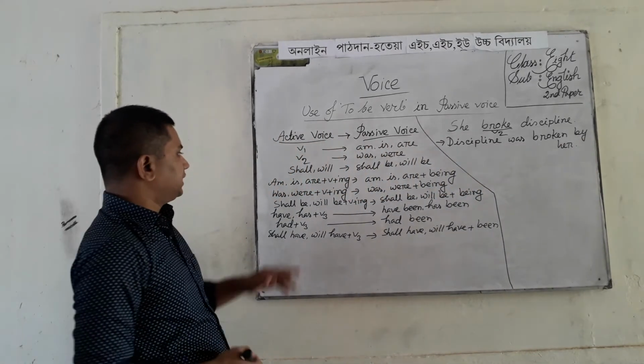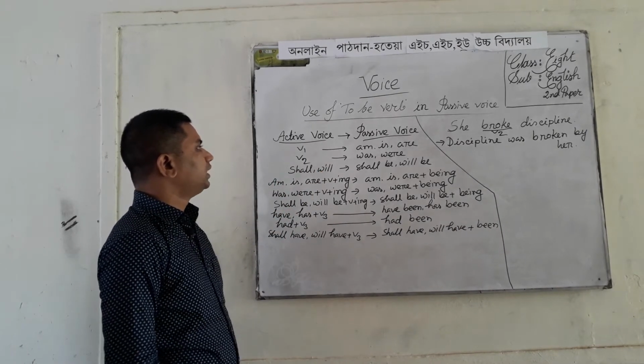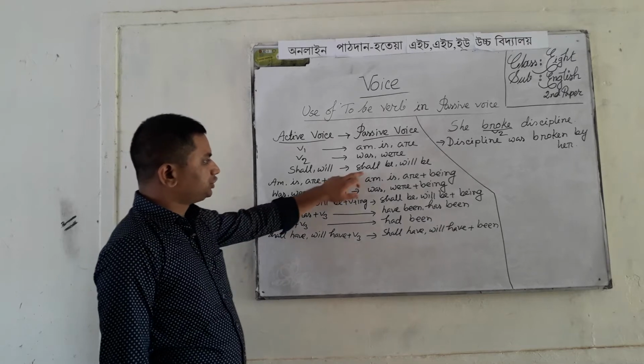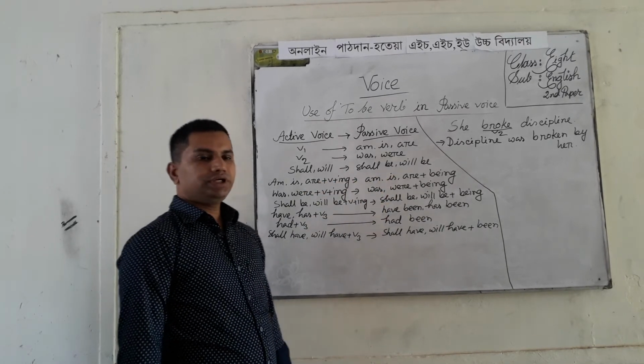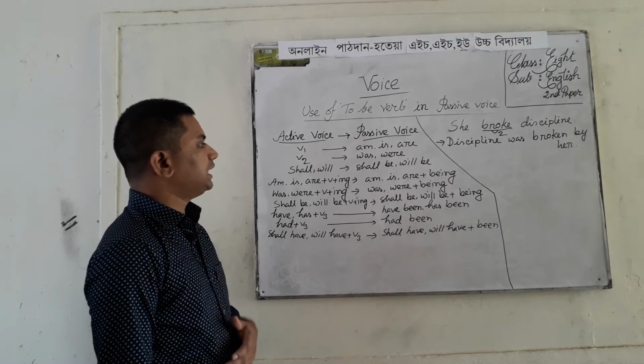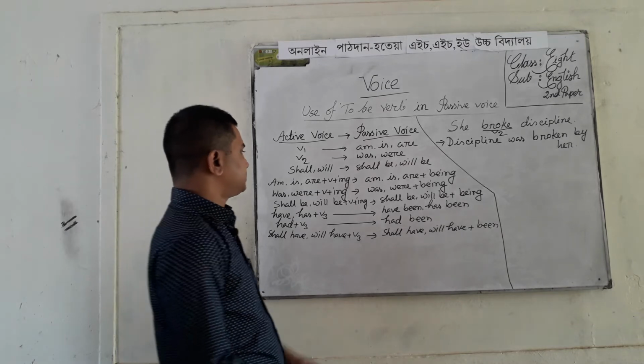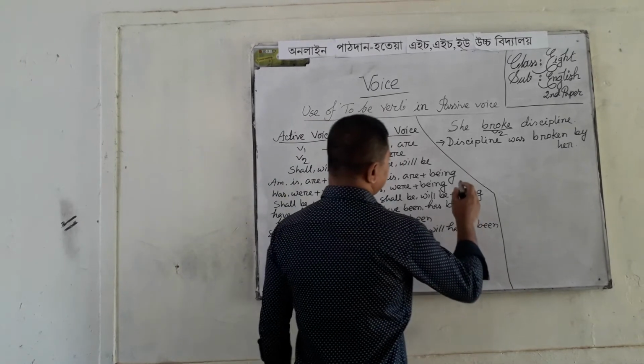Then another case: shall, will. If there is shall or will, then shall be or will be is used. Shall be, will be are used as to be verb in passive voice. I am writing an example.